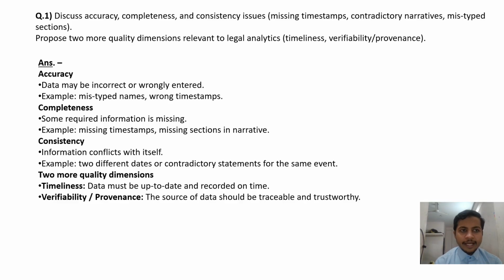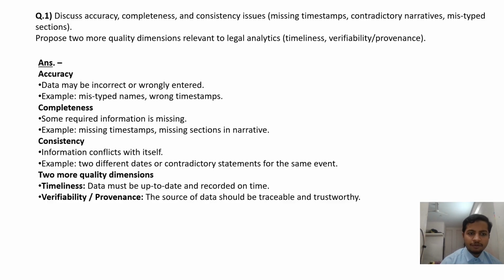Question number 1 reads: discuss accuracy, completeness, consistency issues, missing timestamp, contradictory narratives, mistyped sections. Propose two more quality dimensions relevant to legal analytics. Timeliness, verifiability, provenance. Solution: Accuracy means data may be incorrect or wrongly entered. Example, mistyped names, wrong timestamp. Completeness means some required information is missing. Example, missing timestamp, missing section in narrative.